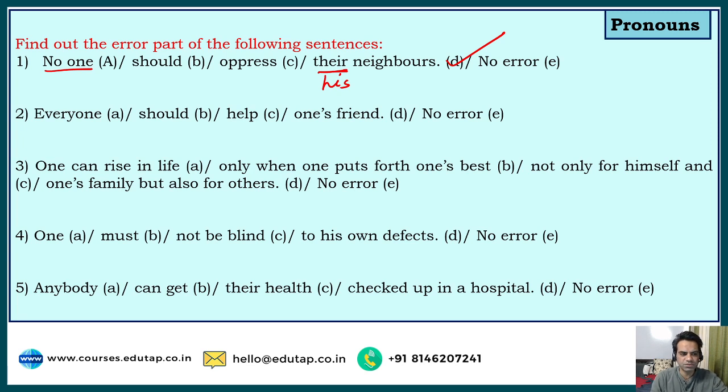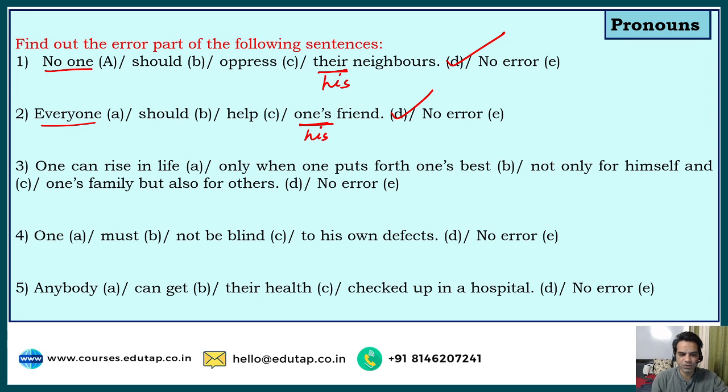Moving on to question number 2. Everyone should help one's friend. Now guys, this is absolutely wrong. I think you can see the awkward part here. Everyone should help his friend or his friends for that matter. So everyone, that means every individual, should help his friends. So basically we can't use one's as a universal one without the corresponding pronoun. We'll come to such questions in this session as well, but everyone cannot be paired with one's, it should be paired with his.